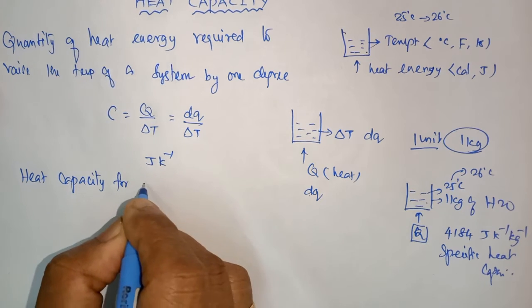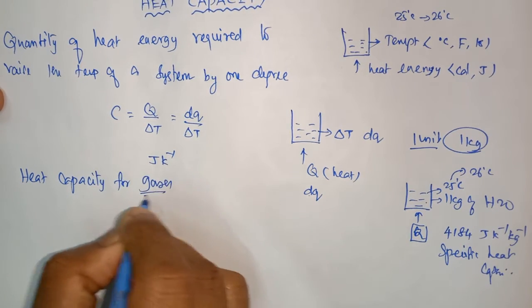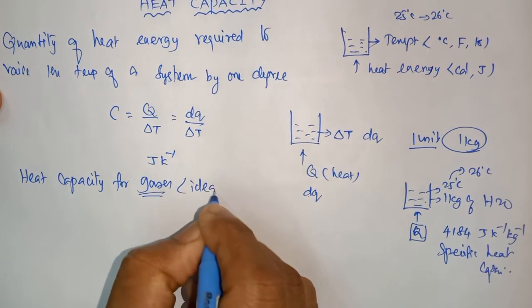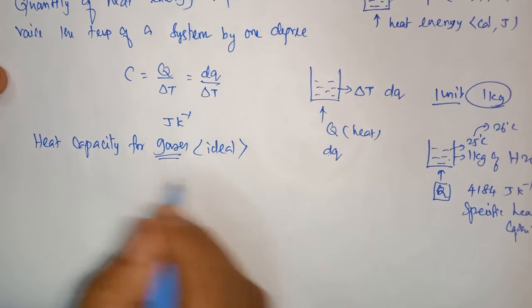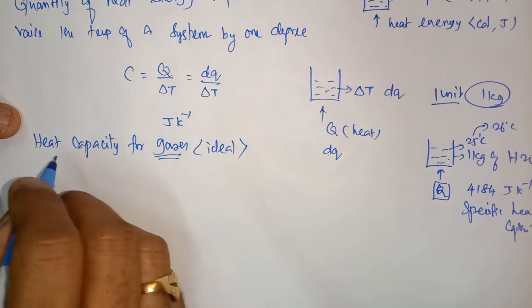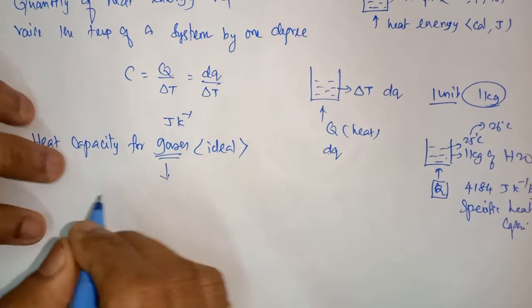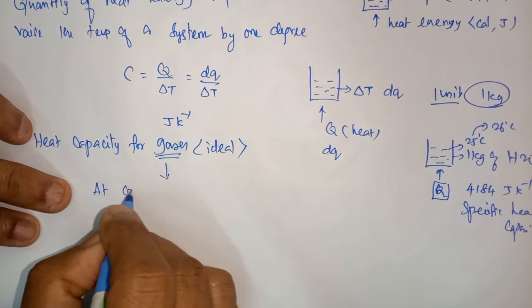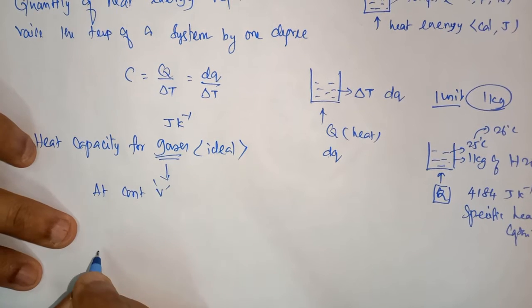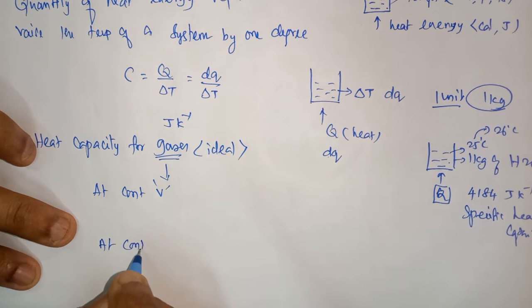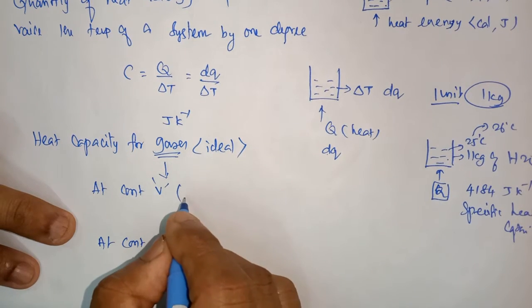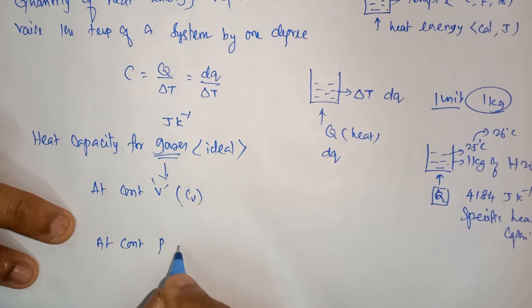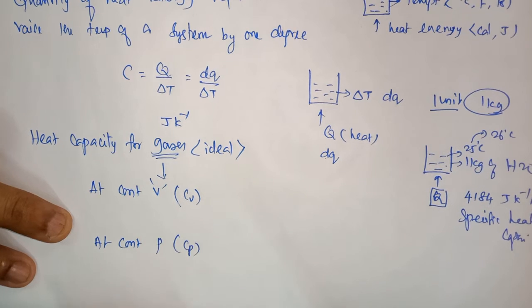For gases, which gas? You all know ideal gas. Ideal gas means gases which obey Boyle's and Charles' law are called ideal gases. So heat capacity, I am going to find out at two different conditions: one at constant volume, another at constant pressure. Heat capacity measured at constant volume is called CV, and at constant pressure it is called CP.